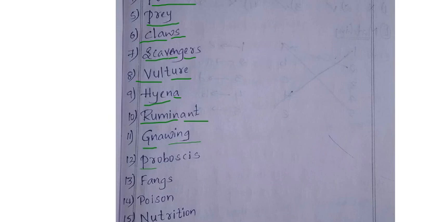Butterflies' long sucking tubes, as I told you, are called a proboscis. PROBOSCIS. Next one, fangs. FANGS. The teeth of the snake are called fangs. Next spelling is poison. POISON.